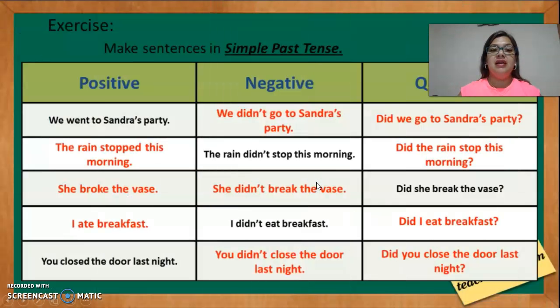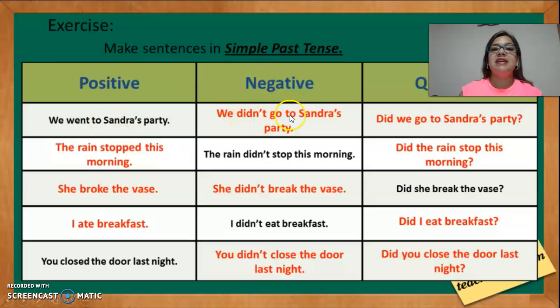Let's see how we can make the simple past. Positive: We went to Sandra's party. Did you see? This verb in the positive or affirmative way is in the past. Went. That is the past for the verb go.